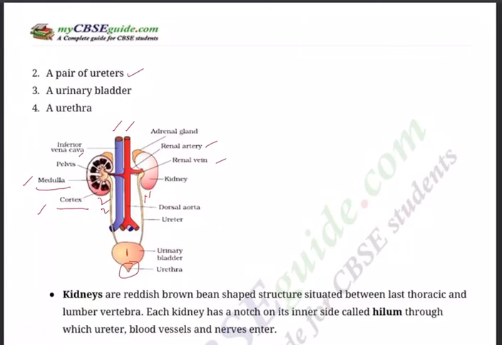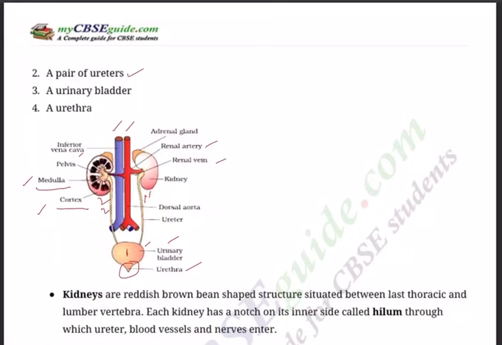And from the kidneys, all the waste that is filtered through the nephron will come to the ureter. From the ureter, left and right, the waste material will get deposited in the urinary bladder, and the urinary bladder is a flexible structure. It can expand and contract, and it can store the urine for some time. And once it is filled, you get a signal from the brain that the urinary bladder is full, and you feel like urinating, or eliminating the urine through the urethra.